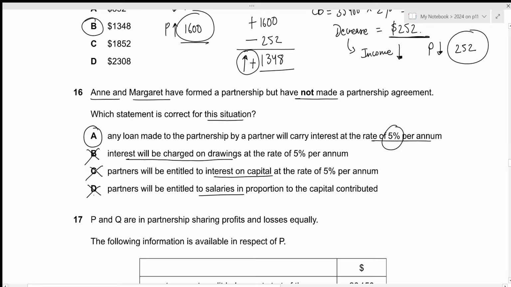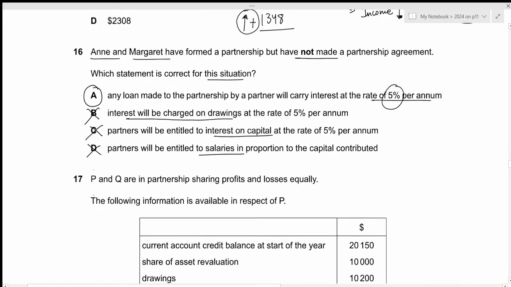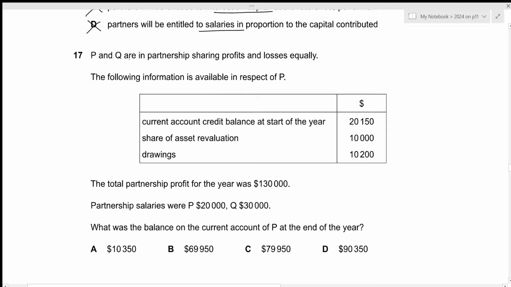So this is incorrect as well. That's all for the 16th question. Let's move towards the next one. P and Q are in partnership sharing profits and losses equally. Following information is available in respect of P.